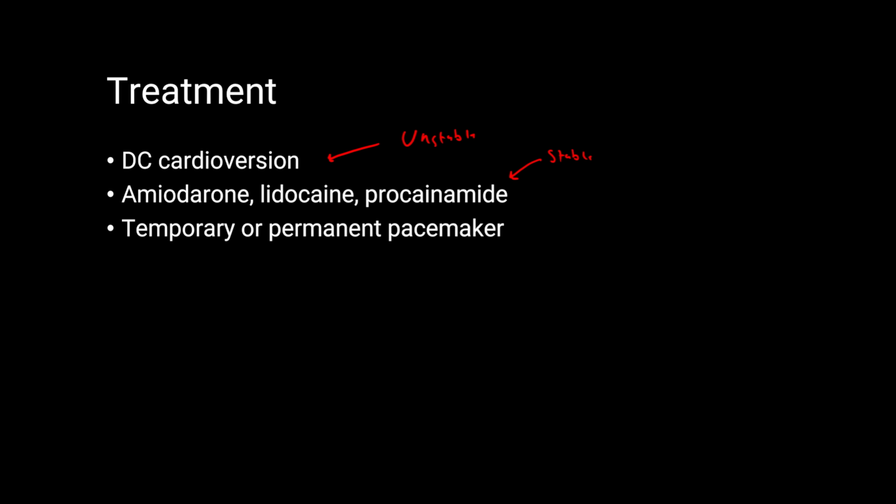Now, if treated, you should look for the underlying cause to prevent recurrence, like drug use, hypoxia, and electrolyte disturbances, and try to correct them. Also, a temporary or permanent pacemaker can be implanted to treat this type of arrhythmia, and if no clear cause is identified, then an electrophysiological study has to be done to look for the cause, and an ICD device should be implanted within the heart to reinstitute normal rhythm in case the arrhythmia recurs.